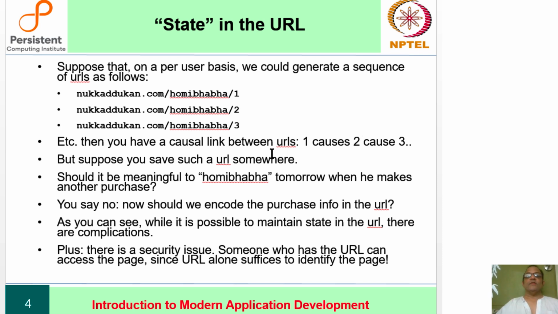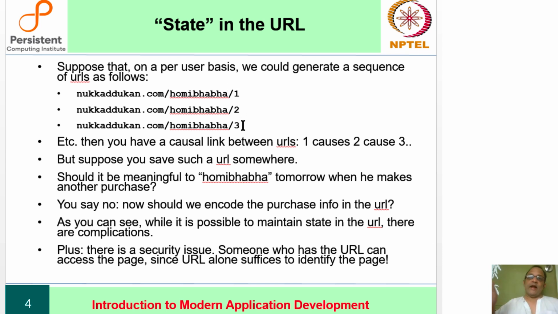But now suppose you save the URL somewhere. The question is, should it be meaningful to Mr. Homi Baba and to Nukkad Dukan when he makes another purchase? The answer is probably not, right? They don't transfer over from one purchase to another. And if you bookmark it, then is it supposed to be meaningful some days from now, etc.? Those kinds of things become issues. So state, and the larger the history you remember, the larger this sequence gets.